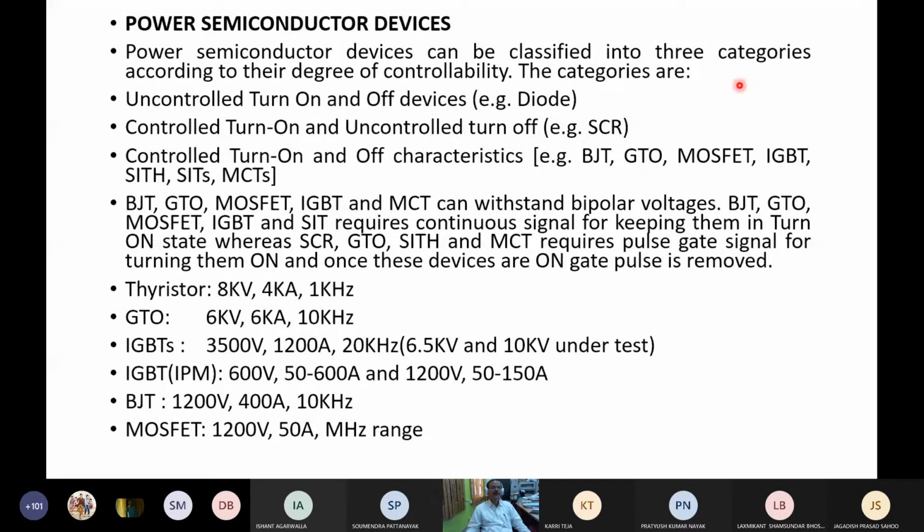To remove the base drive, it will turn off. So both turn on and turn off can be controlled. So the diode is an uncontrolled device, the SCR is a semi-controlled device, but BJT, GTO, MOSFET, IGBT, SIT, MCTs are fully controlled: controlled turn on, controlled turn off.